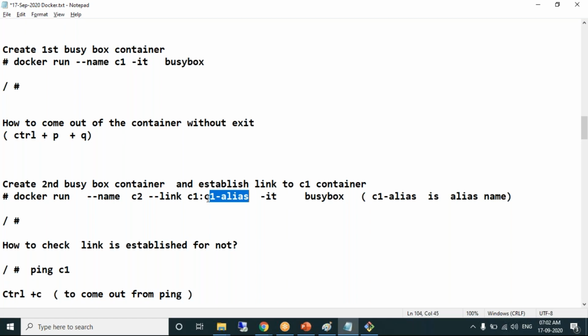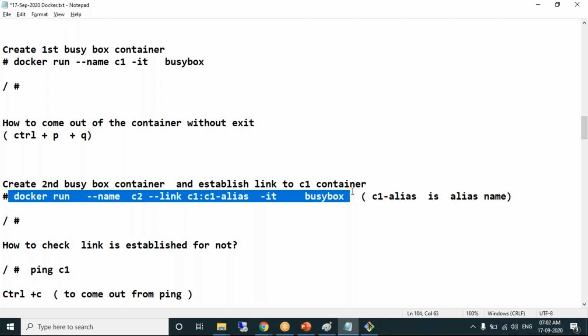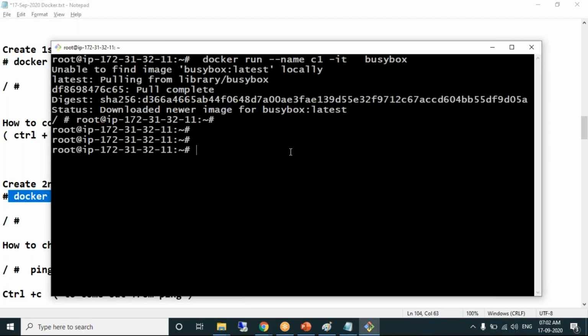Alias name. This link name after the colon can be anything, can be XYZ or anything. But I'm writing C1 hyphen alias. By looking at the link name, you should be able to guess, okay, this is linking to C1. So C1 hyphen alias is nothing but the alias name. It's also called a link name. When you do this, what happens? The second container gets created, and the second container will be linked to the first container.